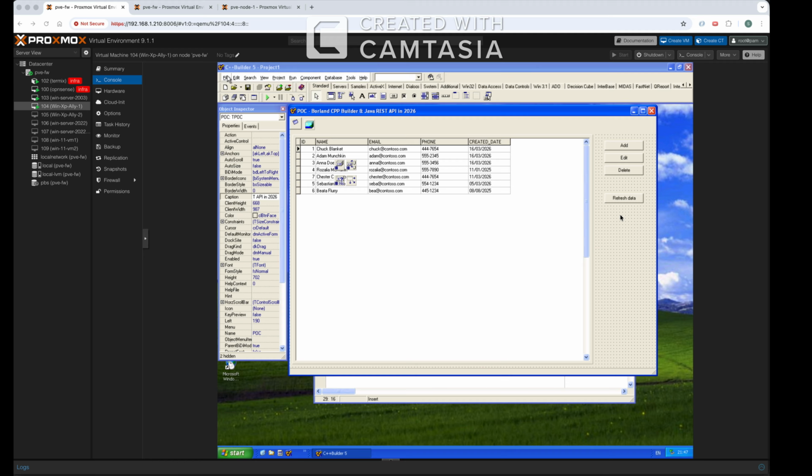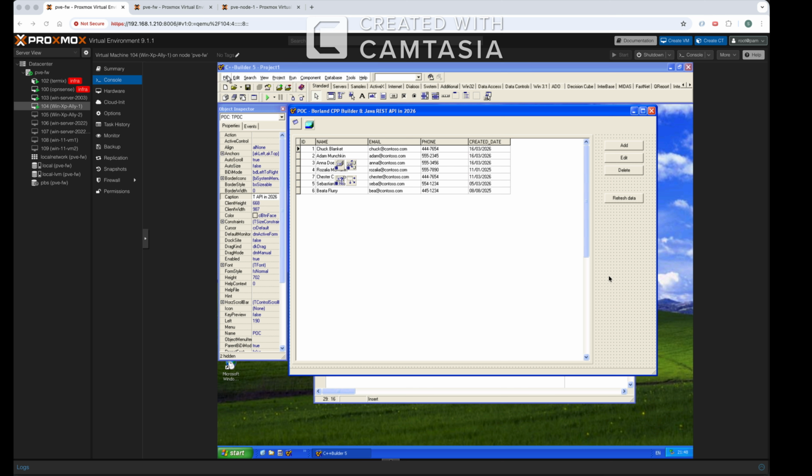And I was curious, can I actually use it for some sort of distributed system? Maybe I can use a database somewhere on the server, and I can edit data in that DB through Borland C++ Builder, and maybe with some modern technology. And actually I made it. So I'm using Java. I made a Java REST API.